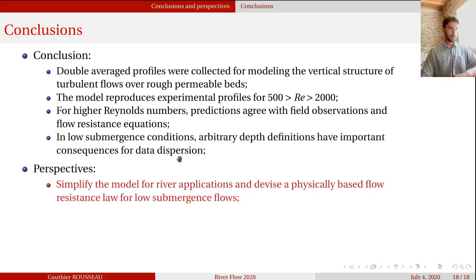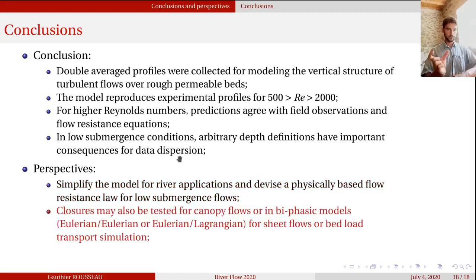The perspective for us is to simplify the model for real river applications, since we devised closures for quasi-laminar to highly turbulent flows, so there are potentially simplifications to be made. But this model, since it is versatile, could be applied to a large variety of flows, like canopy flows or biphasic flows for predicting sediment transport in mountain rivers or other settings.